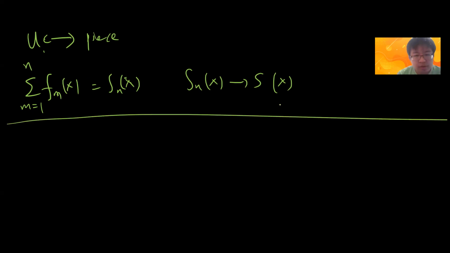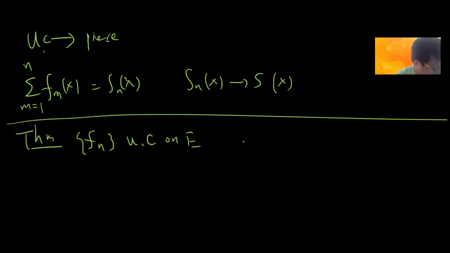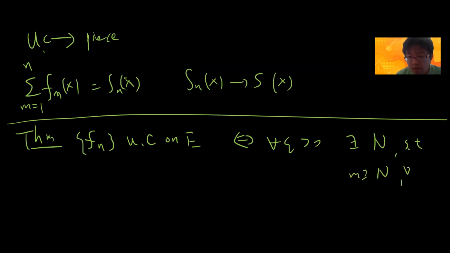Theorem. Suppose we have f_n. Then f_n converges uniformly on E if and only if for every epsilon greater than 0 there exists N such that when m, n are greater than or equal to N, and for all x belonging to E, we have |f_n(x) - f_m(x)| less than epsilon.